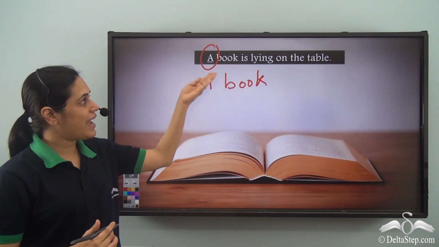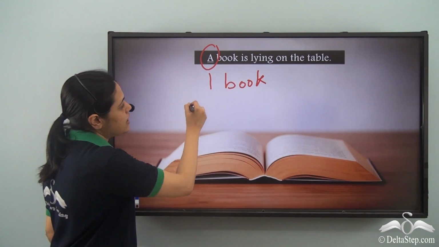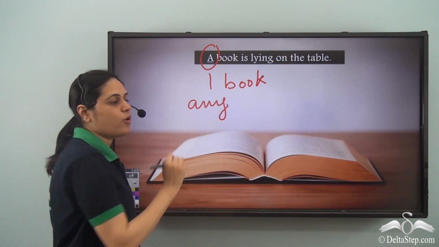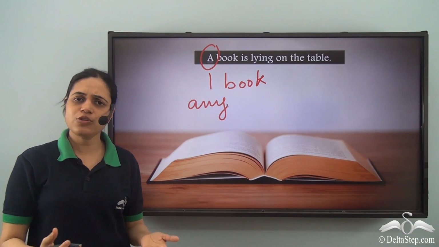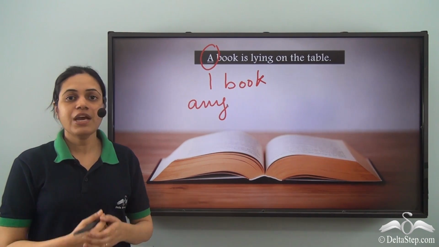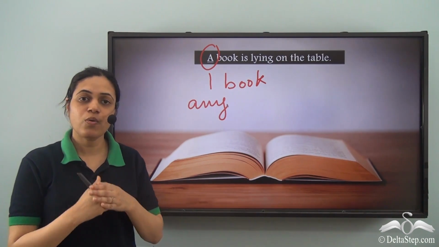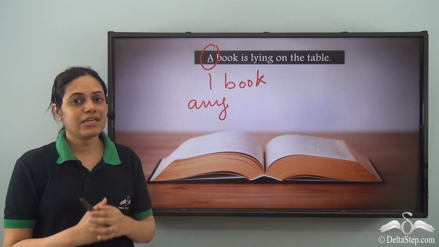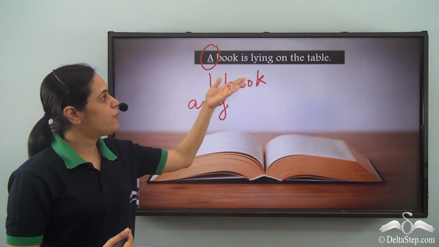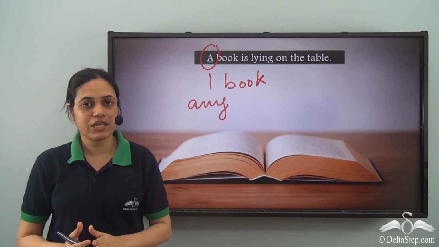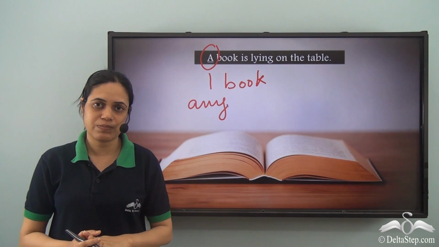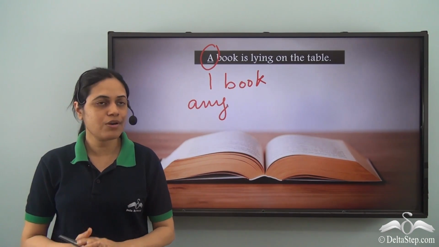Second is any book, not a specific or a particular book. It could be any book. We are not concerned about what the book is. We are not specifying which book it is. A book is lying on the table. It could be any book.